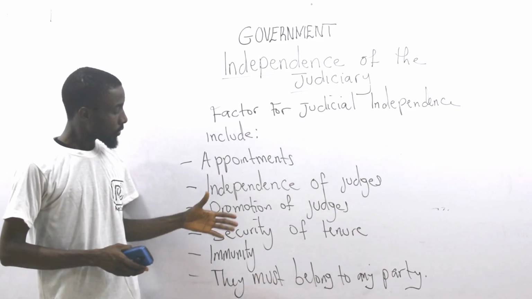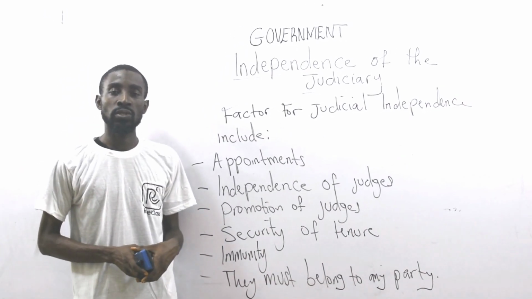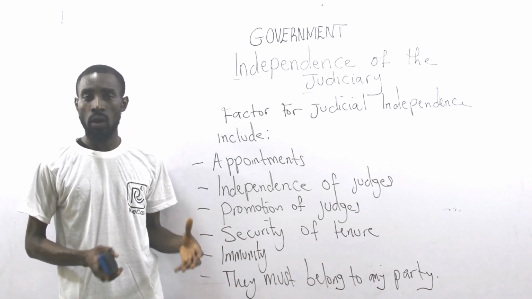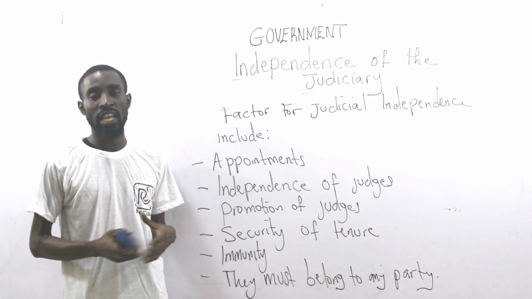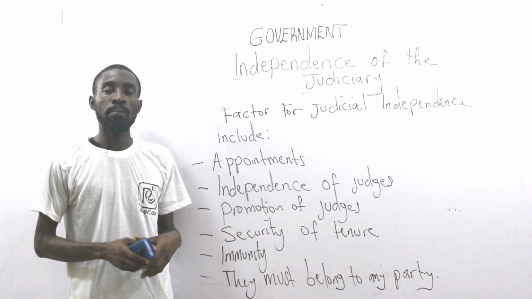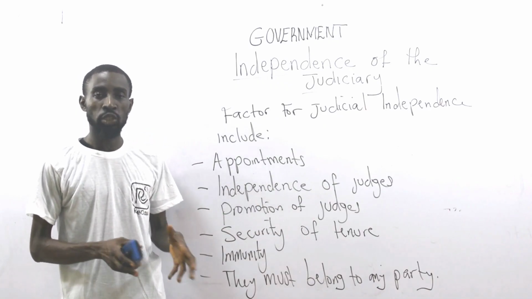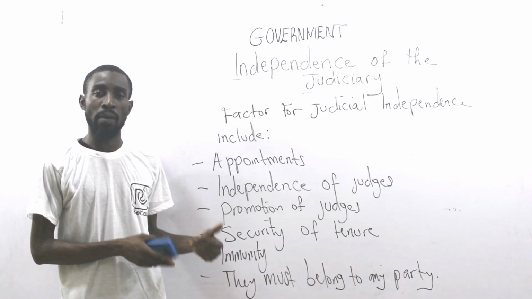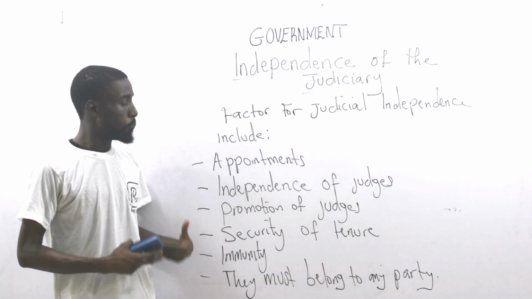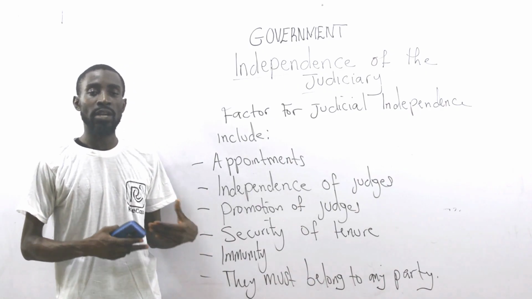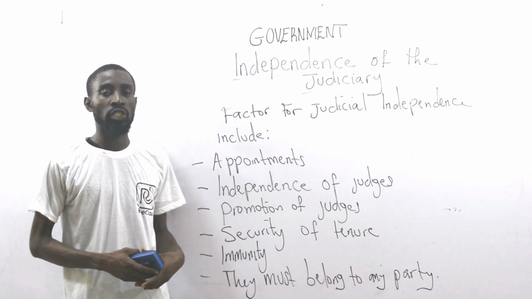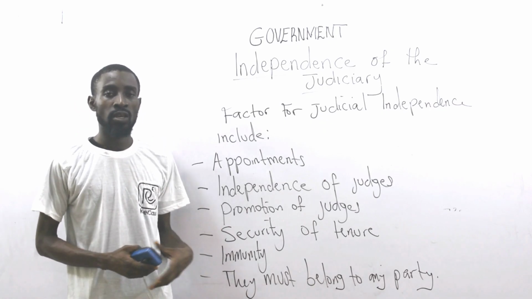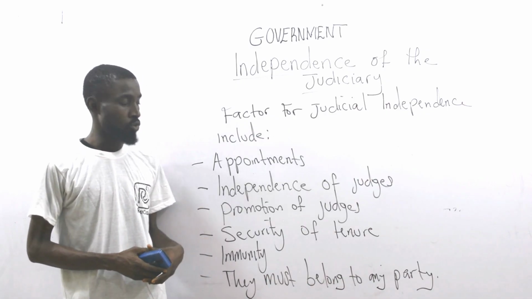Now we have promotion of judges. Promotion of judges should not be done by the other organs like the executive or the legislature. It should be done by a body that is independent, like the National Judicial Commission. It shouldn't be from the president. The president shouldn't be the person to promote a judge. Because if the president or the governor promotes a judge, there is every tendency that if a case comes up, the judge favors the person that gave out the appointment to him or her.